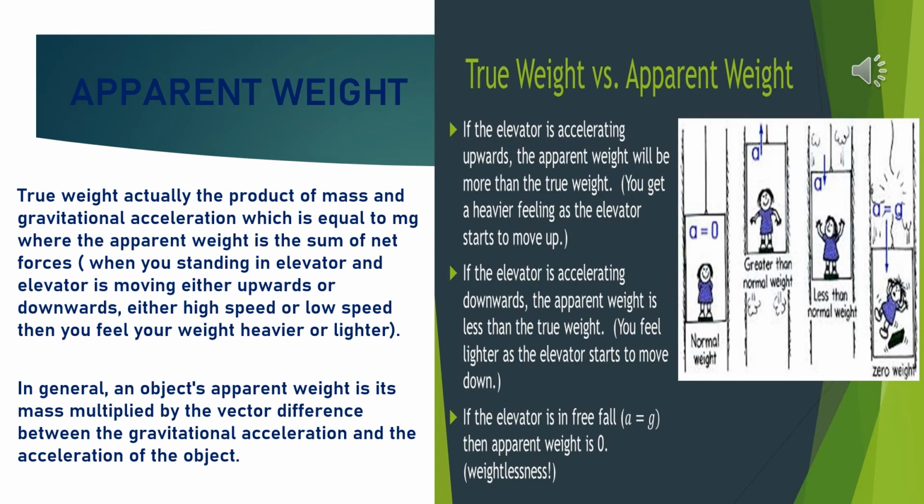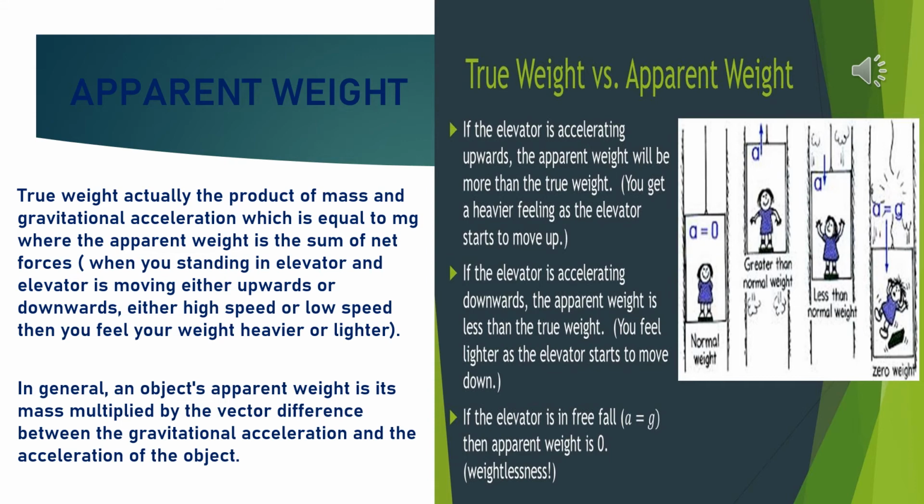So these are the four cases from which I hope you have understood the actual idea of apparent weight. So when a body is fully immersed in a liquid, there is an apparent loss in its weight, which is equal to the weight of the fluid displaced by it. So apparent weight of a body completely immersed in a fluid is the difference of its actual weight and weight of the fluid displaced by it.